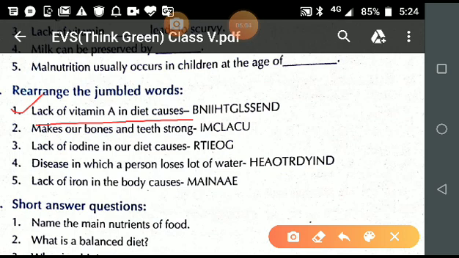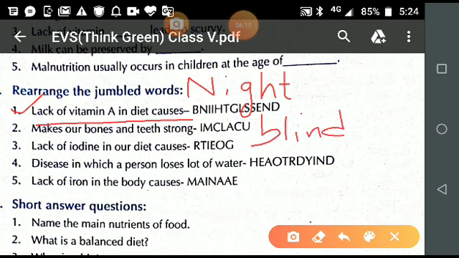The answer is night blindness. So, lack of vitamin A in the diet causes night blindness. Is it clear to all of you?